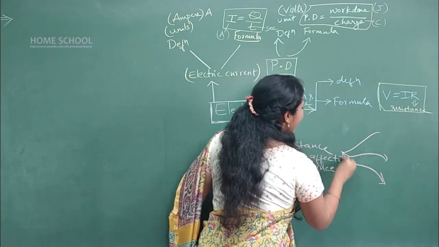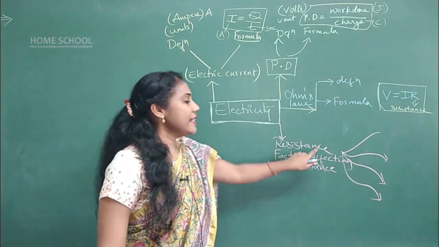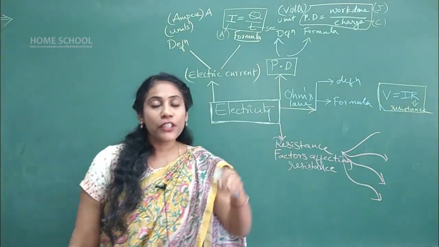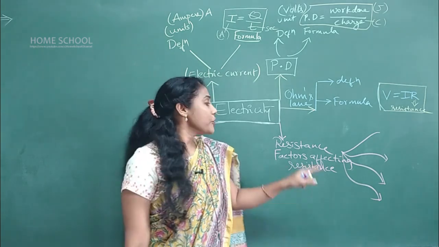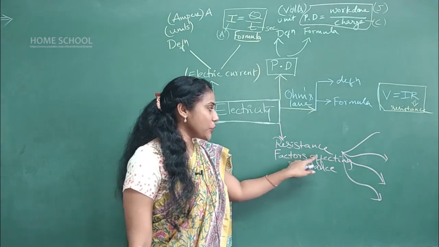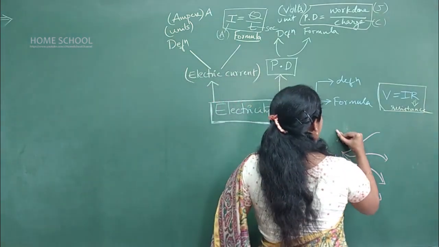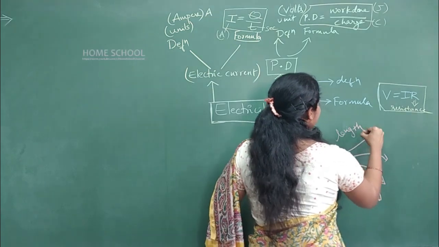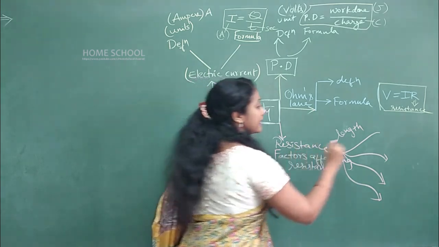Resistance is nothing but obstruction to the flow of current, disturbance to the flow of current. That resistance depends on various factors. Here the resistance depends on the length.